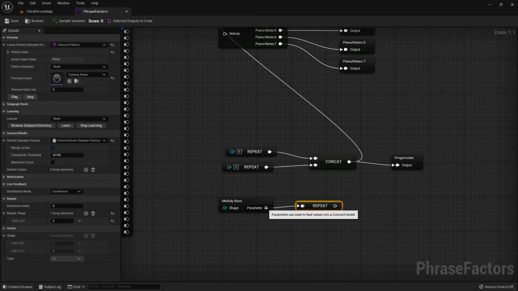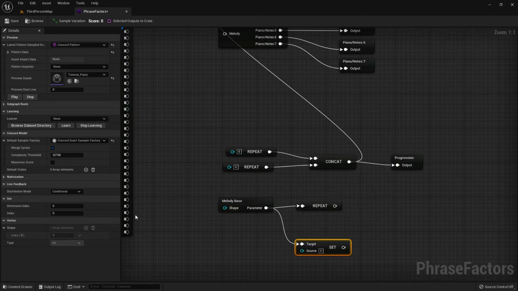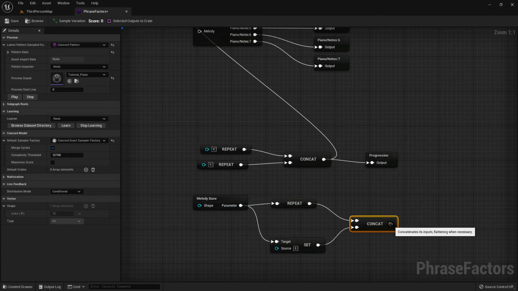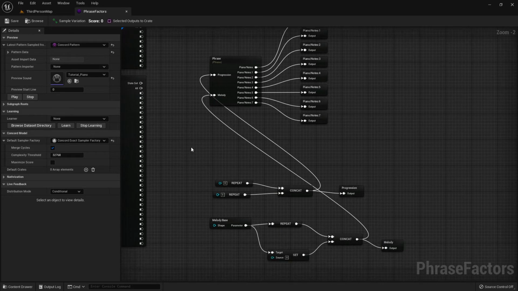And for the last time, I'll have a bit of a variation in this melody base, so I can use a set node to set the last value in this parameter by specifying -1 here at the index. And I'll set it to 8, because here it is 10. For the last time, it'll be 8. Once again, I will concatenate these two, and then I'll just put these into a melody output. Let's hook this up to our preview setup here and take a listen.